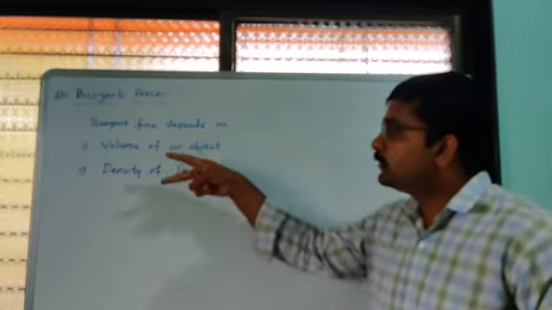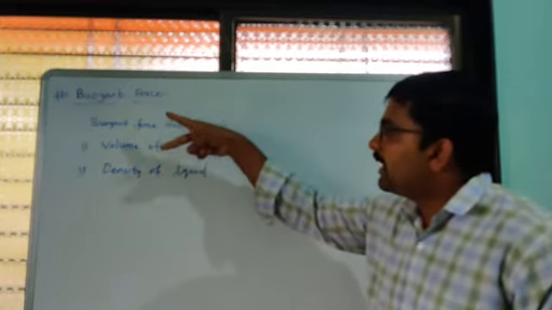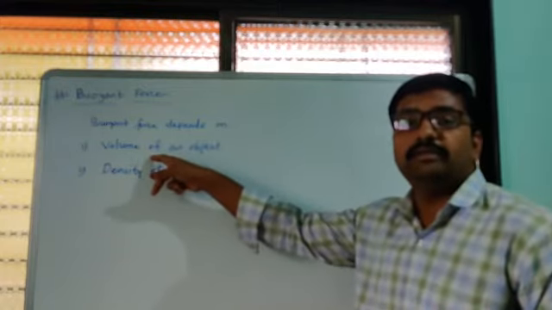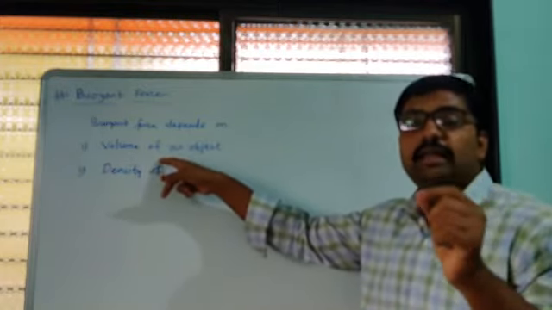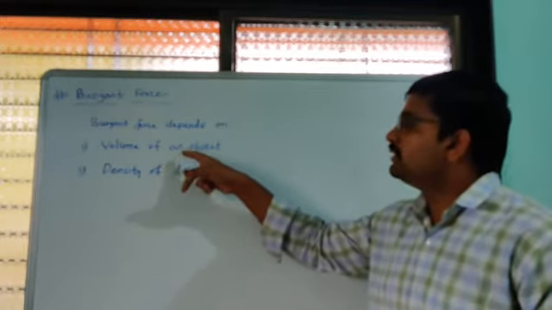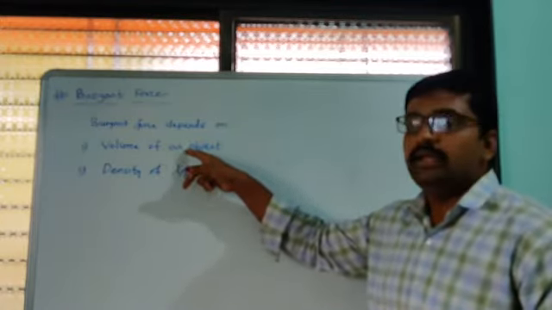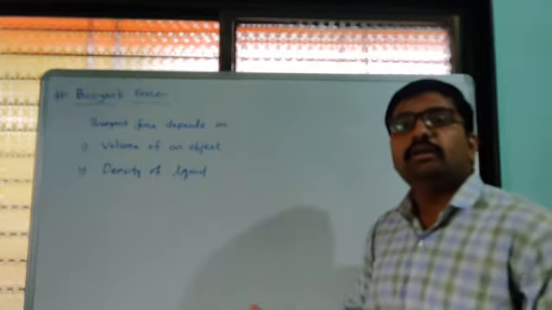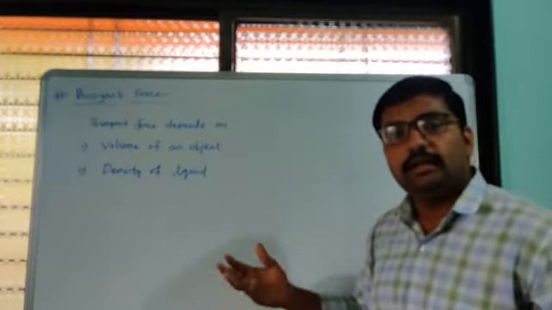So these two factors affect the buoyant force. For volume, remember the example of a small iron nail and a ship. The small iron nail sinks in water, but the ship does not sink because its volume is very large.